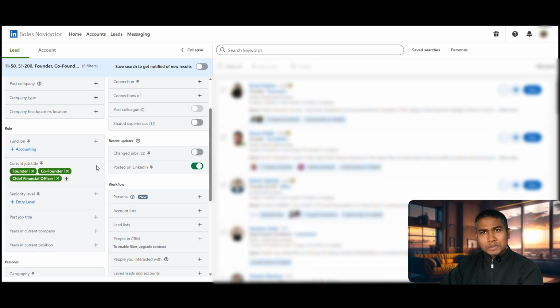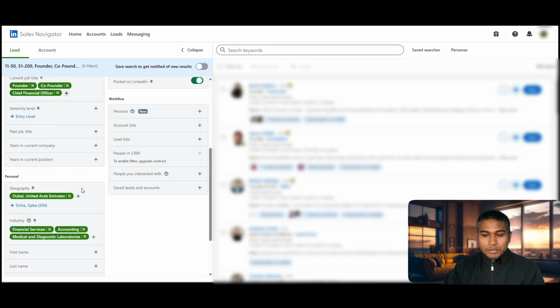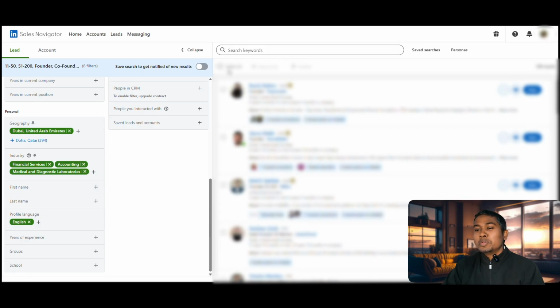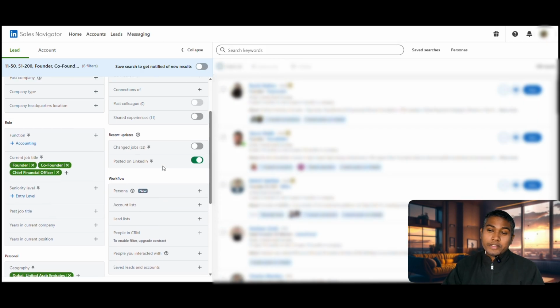These are the people who are active on LinkedIn, so there is a higher probability that once we send them a connection request and engage with their posts, they can accept our invitations, and once they accept our invitation, after that we can start engaging with them, right? So these are the people we found, and here we can save all those lists, and after that we can start engaging with them, right?